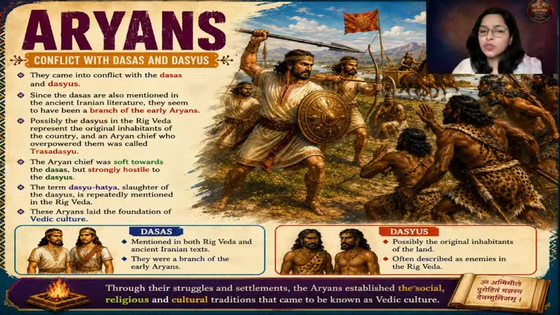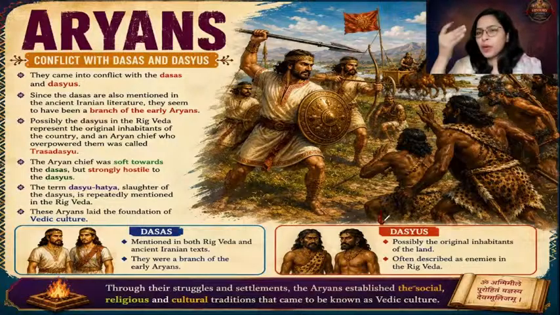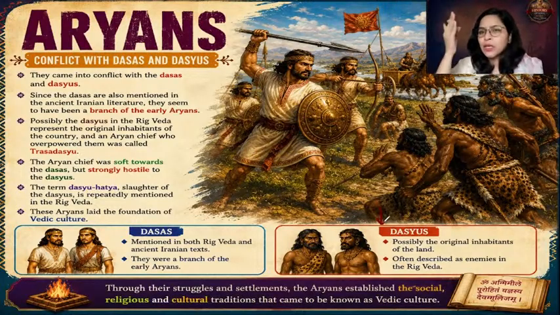First of all, when I talk about Dasyus, they are considered to be the people who were the original inhabitants of India. So probably the people of the Indus Valley civilization who migrated to areas in Rajasthan, Gujarat, and central India.